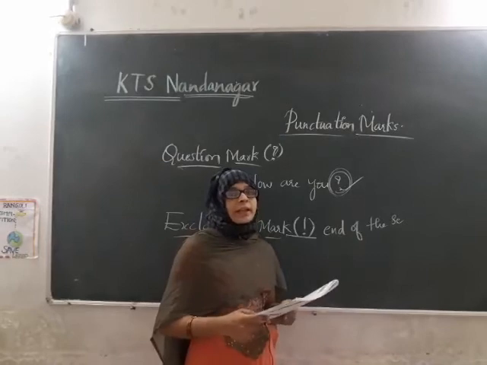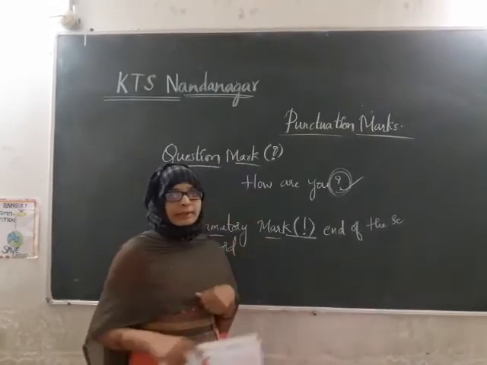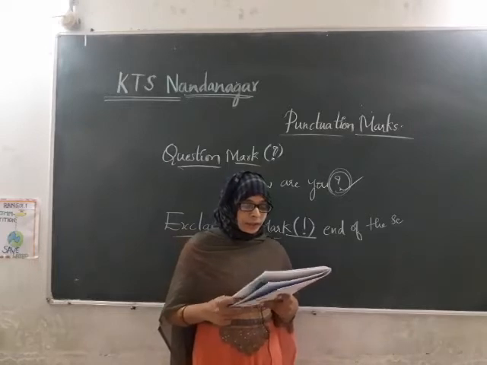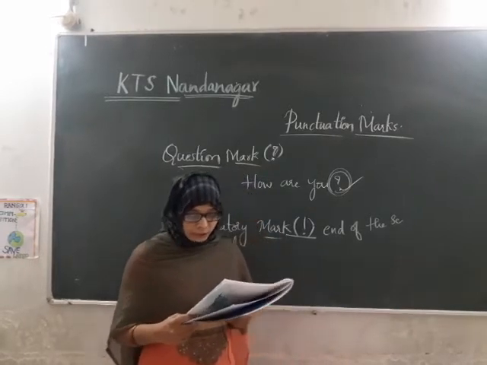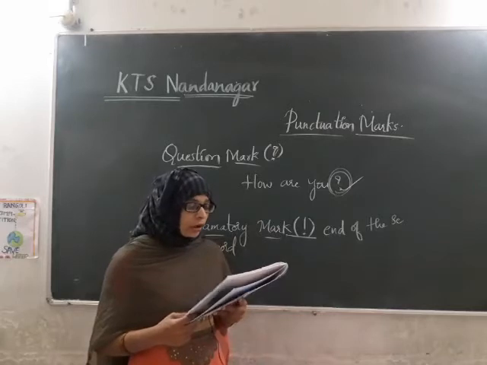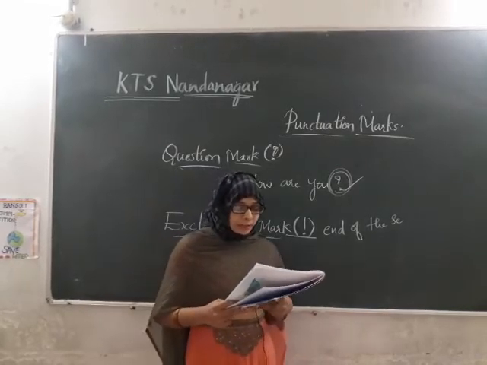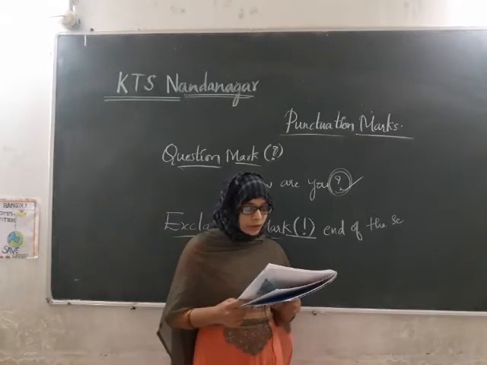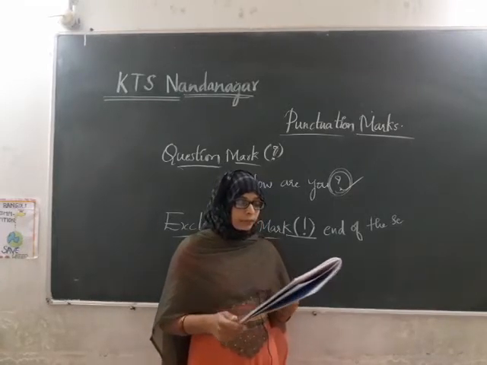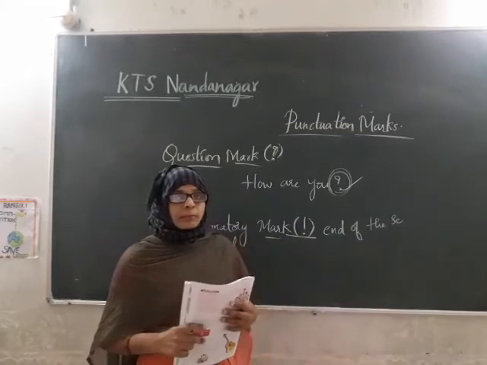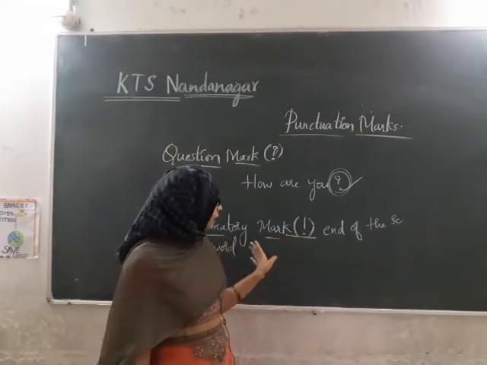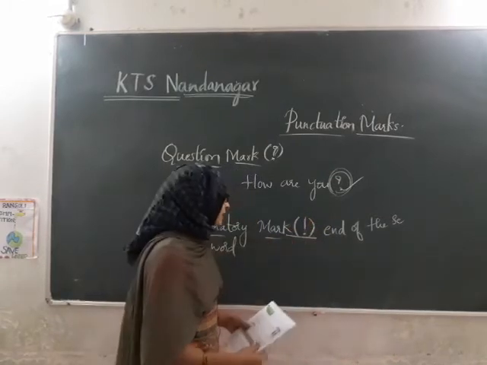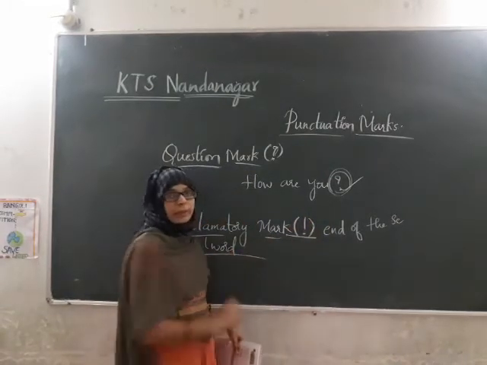So let us see the second rule where we have to use this exclamatory mark. In certain instances, we use only the exclamatory word to express the thought, feeling or emotion. At such times, the word is followed by the exclamatory mark. Sometimes it is not necessary that we should use this at the end of the sentence only. We can use this exclamatory mark with these exclamatory words.